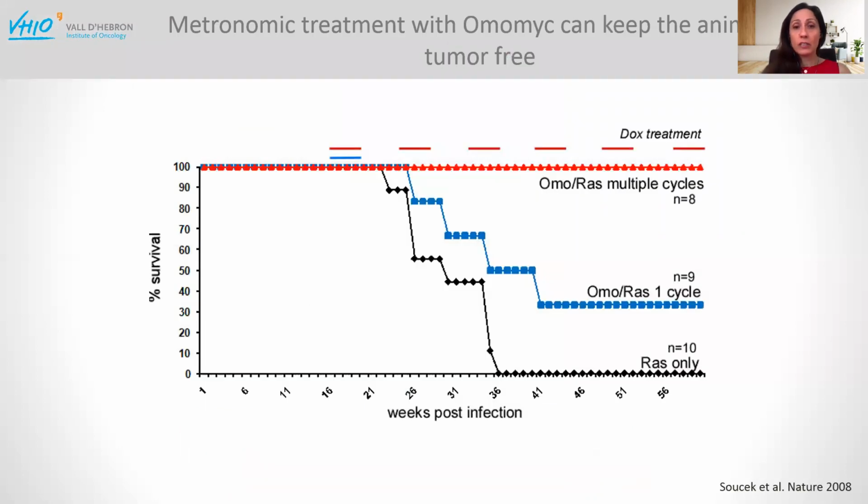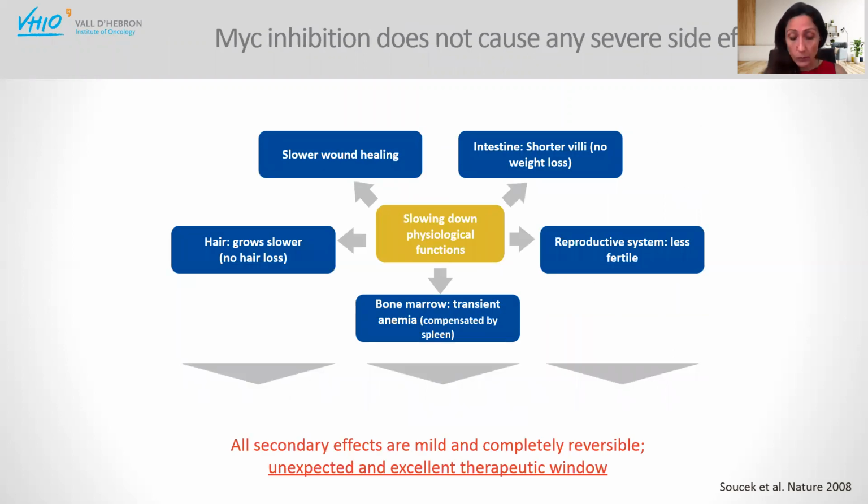This, of course, conferred a very significant survival advantage to the animals that were treated only once with Omomic, as you can see here. But more impressively, animals treated metronomically with Omomic stayed tumor-free indefinitely. So we seem to have found a function of MYC in lung tumors that seemed to be absolutely non-redundant and around which tumors could not evolve. But the biggest surprise, possibly, was not just the therapeutic impact of MYC inhibition, but the fact that it presented an unexpected and excellent therapeutic window.